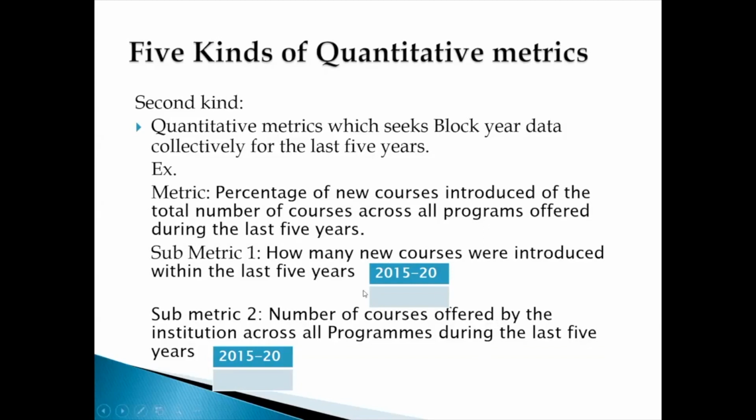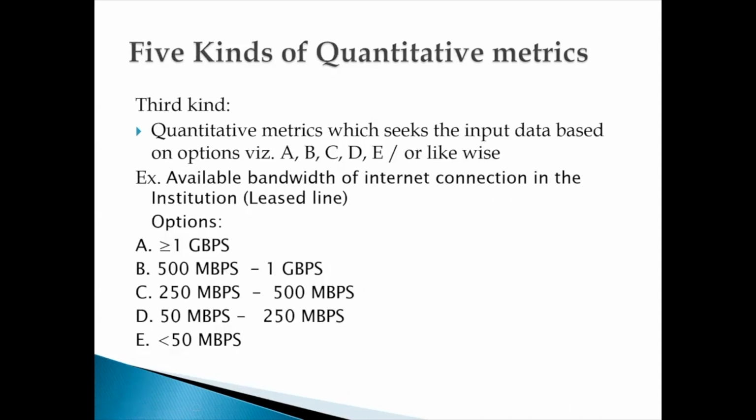And if you see outer for cumulative from 15 to 20, you have to give a value. Third is where we ask the institution to choose an option appropriate to them on the basis of supporting documents. For example, we are asking about the bandwidth of the internet connection. So you cannot choose any option that you feel like. If you choose, suppose, 500 Mbps to 1 Gbps, you have to upload the supporting documents.